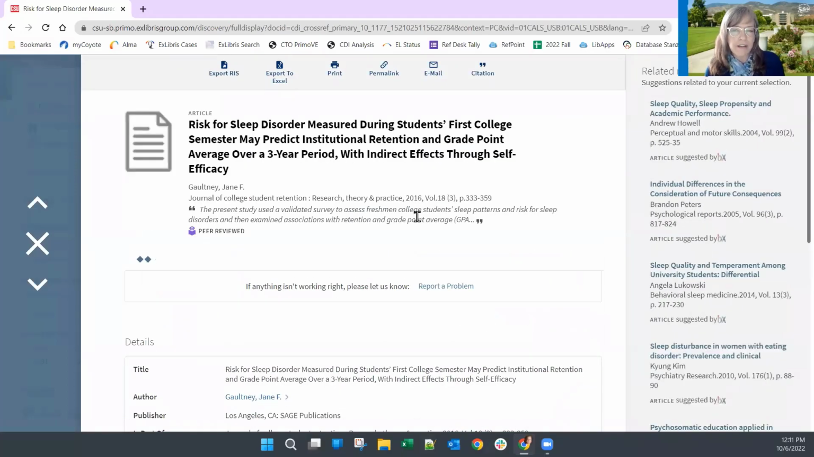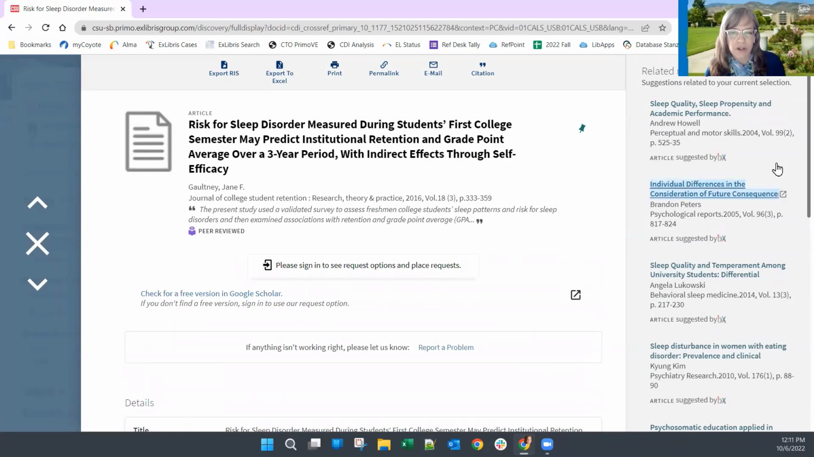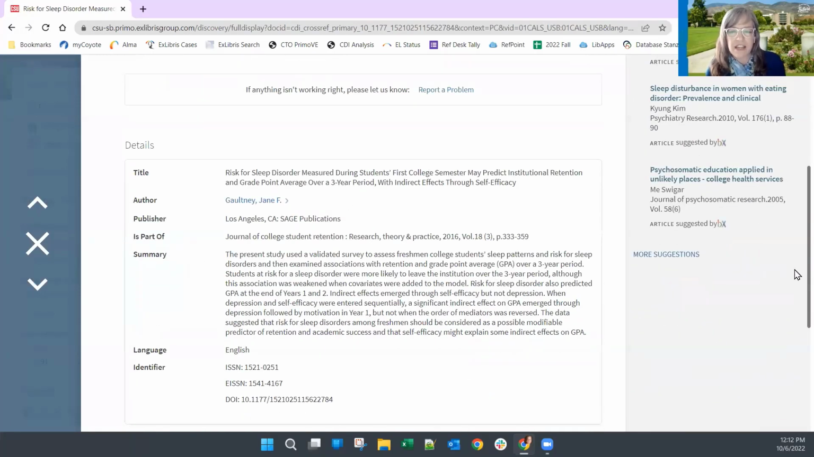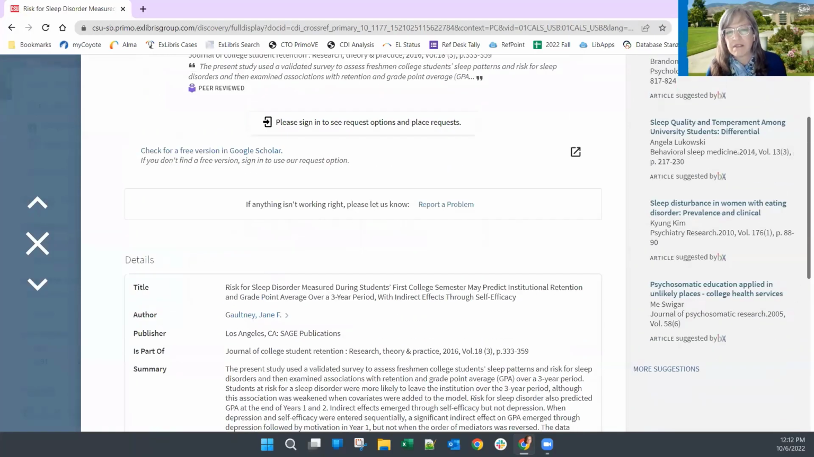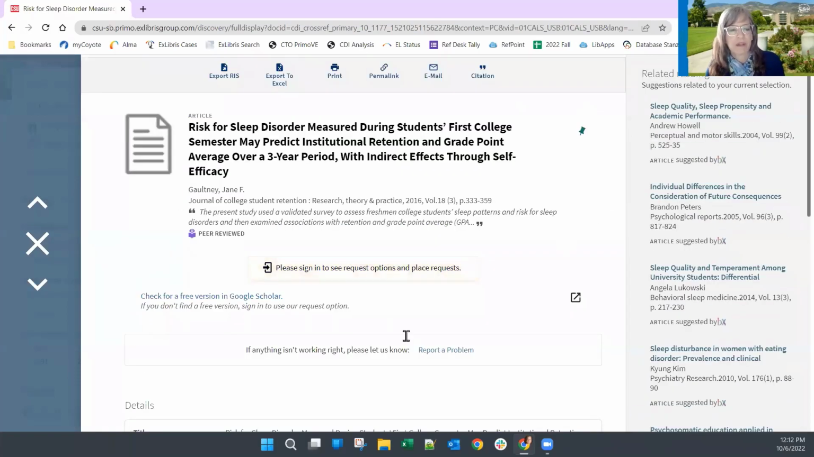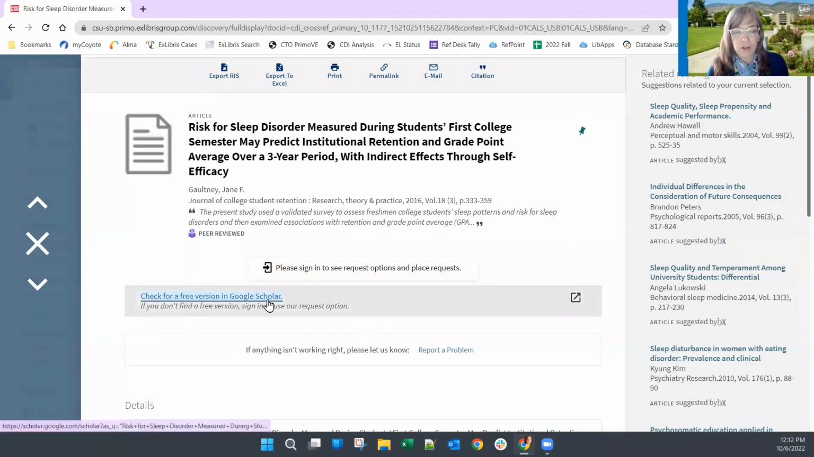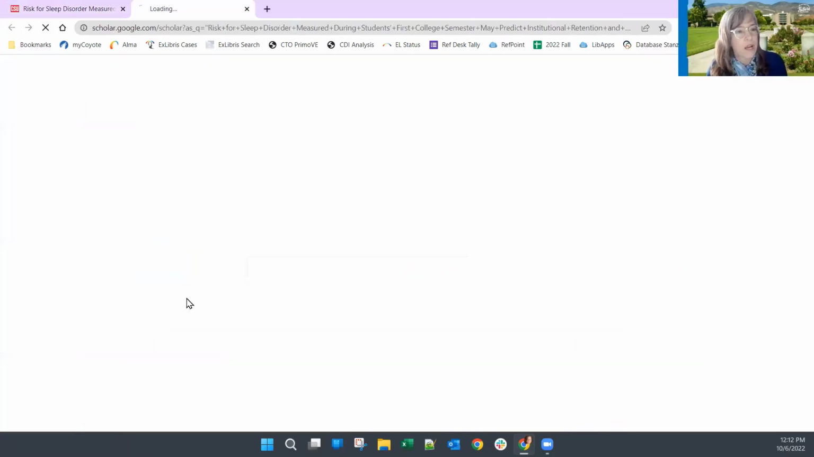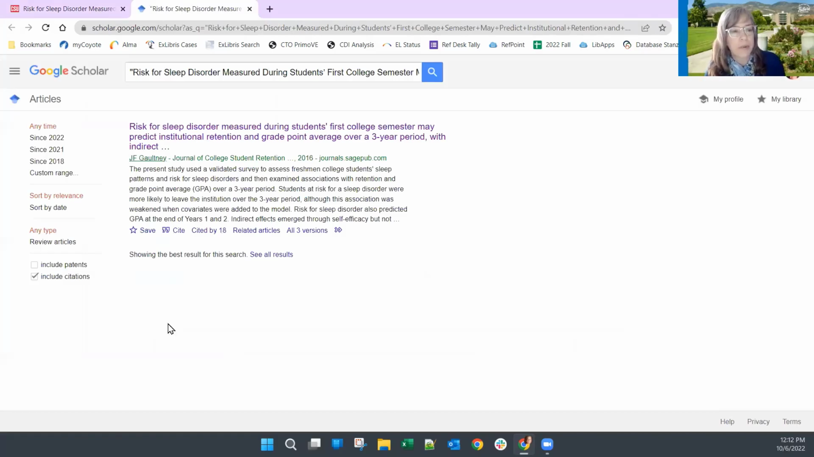So what if I was interested in this article? Let's say that I looked at the summary and I thought, oh yeah, this is really perfect, but it's not here. What can I do? Okay, so you have a couple of options. You can check for a free version in Google Scholar. You never know, maybe someone posted an open access copy of it out on the web. Maybe the author put it up. It's just one click to find out.